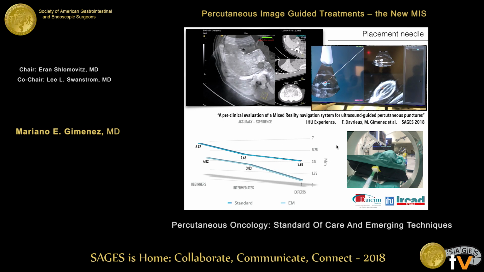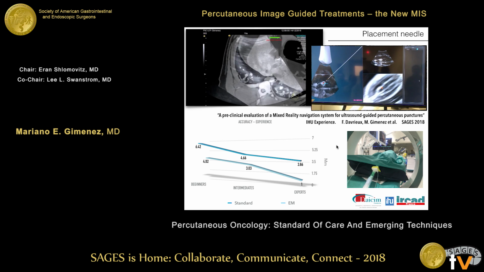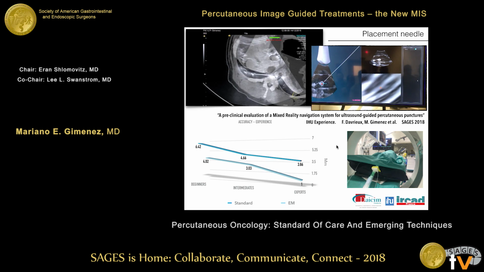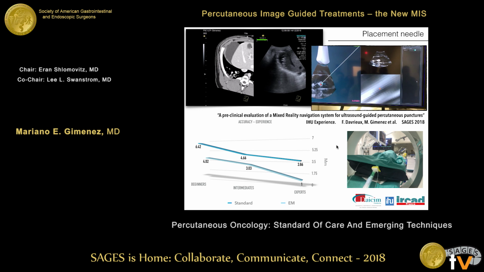The blue line is the classic ultrasound and needle, in the beginner and the expert. The second line is the accuracy result of the beginner and the expert with electromagnetic guidance. It's very funny because with the beginner, using this electromagnetic navigation system, the result is similar to the expert with the classic procedure. But for the expert, it's a good thing too: using this machine gives a better result for the expert as well.